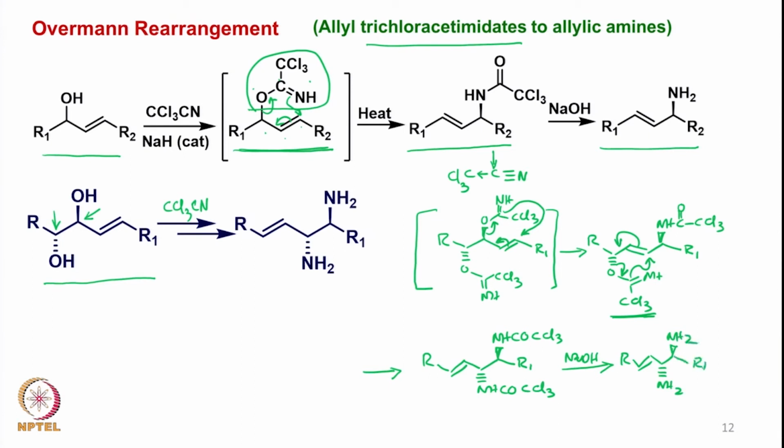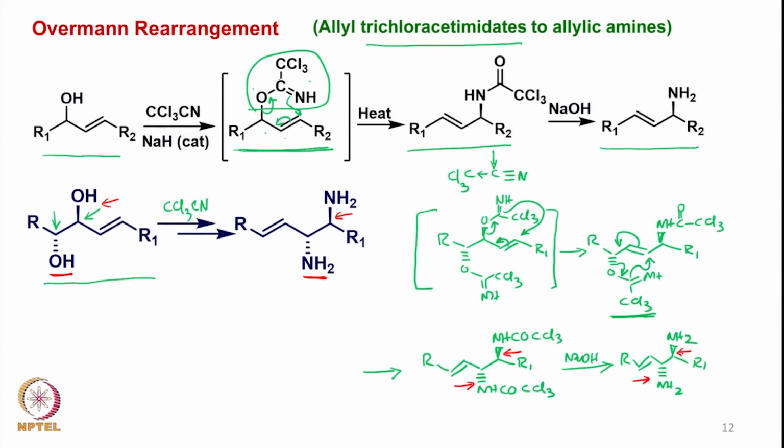Now in this reaction, as you can easily appreciate, the geometry of the OH group is converted to the corresponding amine, same as here. So in the final product that we get, the geometry is reflected into the final product, except that the position of the hydroxy group has been changed, and eventually the amine comes at a carbon which is on the other side of the double bond.